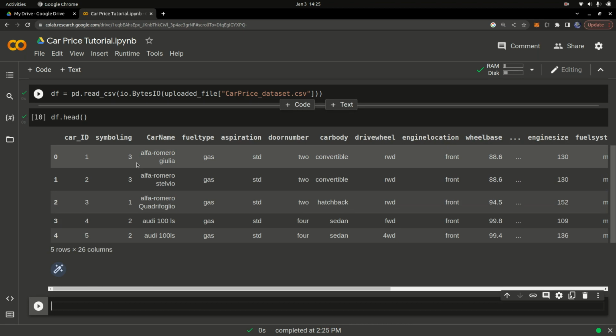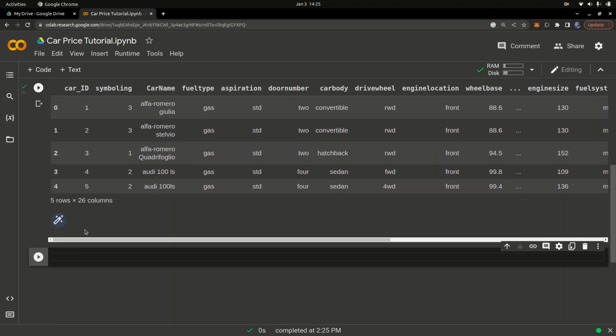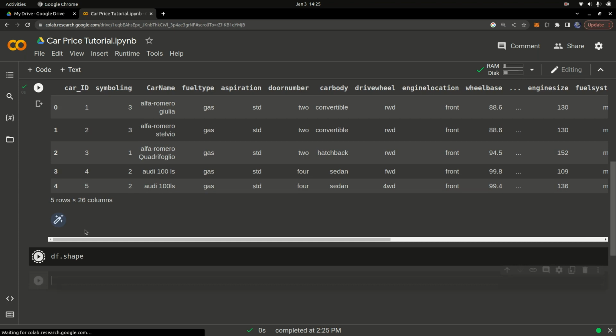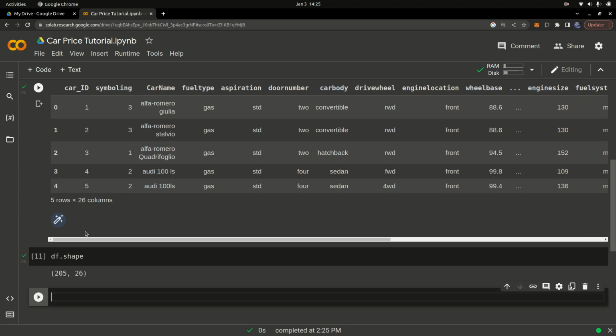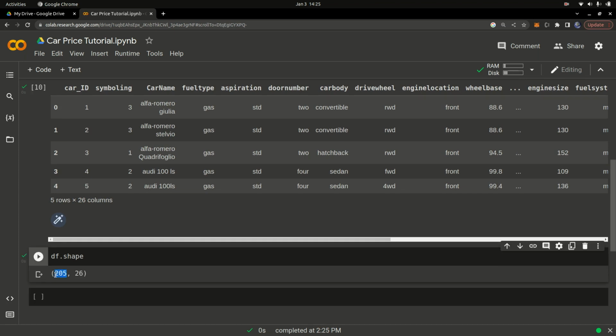We can also check the shape of the data. So if I do df.shape and run that, this is going to return the number of rows and number of columns that we have. So what are rows and columns? We might be confused. Okay, so let's scroll up here.